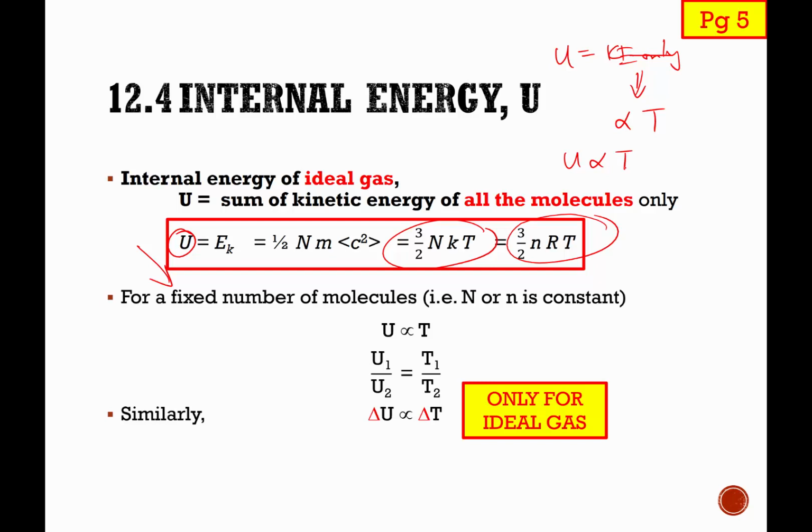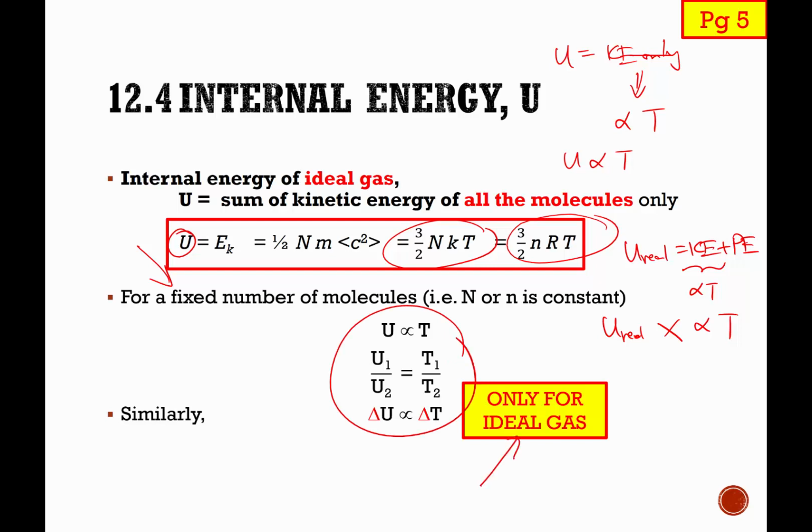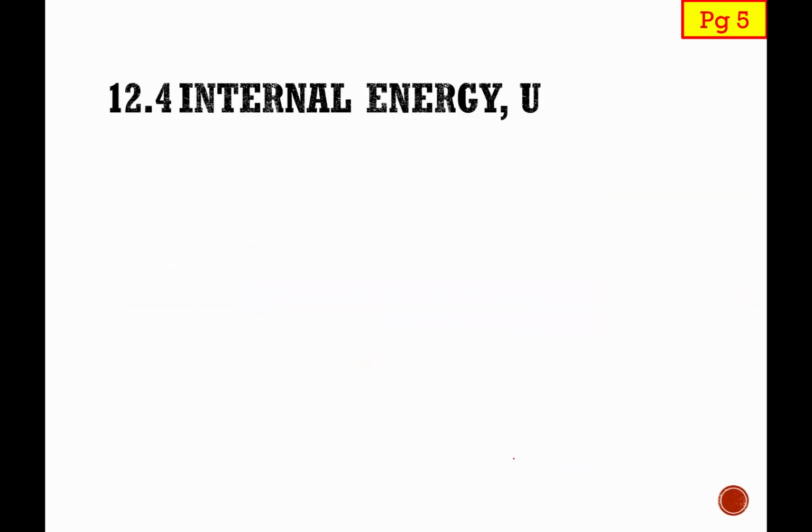For real gases, things become different, because for real gases internal energy is equal to KE as well as potential energy. Only KE is proportional to temperature, potential energy is not. That is why for real gas, the internal energy is definitely not proportional to temperature. So do take note that this relationship only applies to an ideal gas.